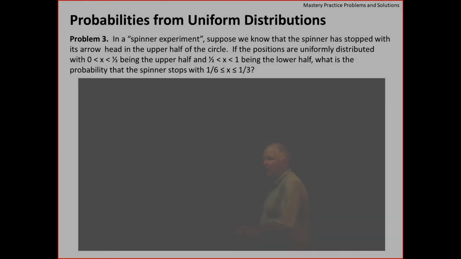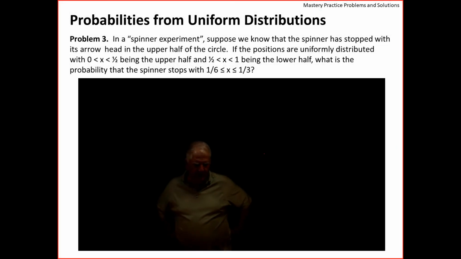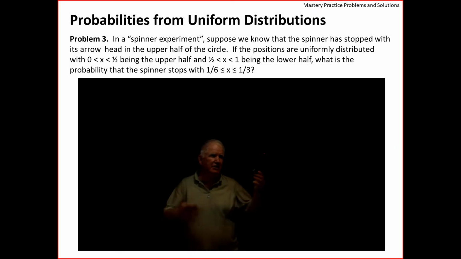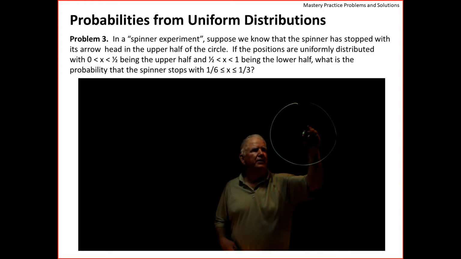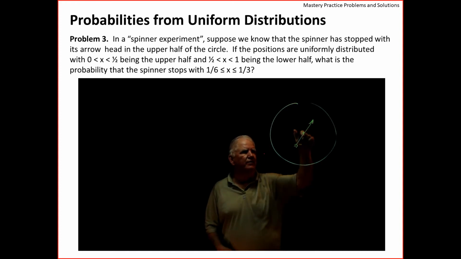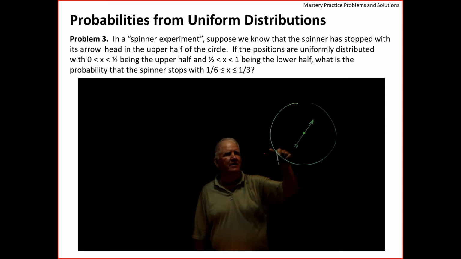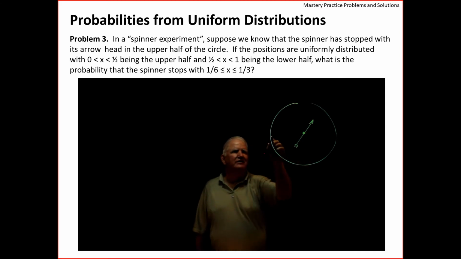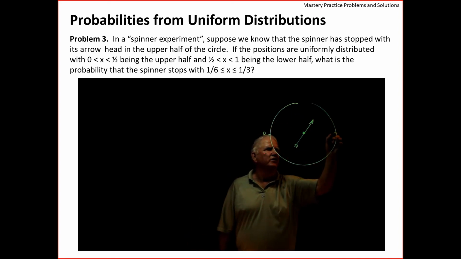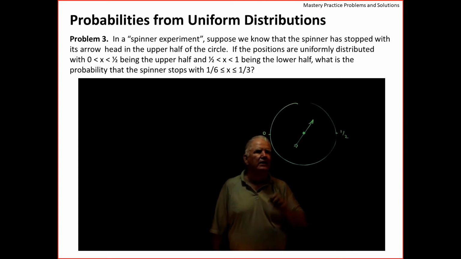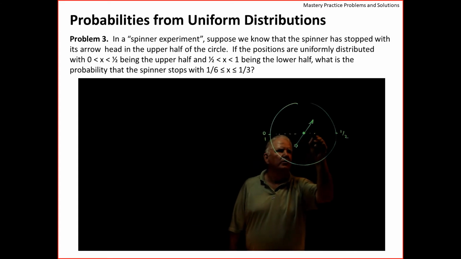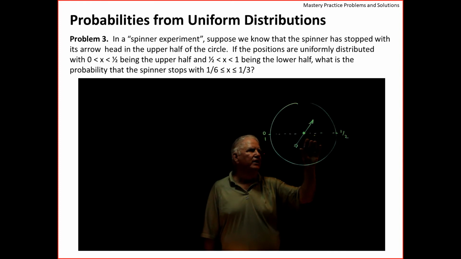All right, this final problem of the three problems on uniform distributions is about a spinner problem. A spinner is a little plate with an arrow that you can flick and let it spin around, and it'll stop somewhere. And this particular spinner is fairly numerical. It goes from a point 0 to 1/2 all the way around to 1. And we're being asked about a couple of different areas.